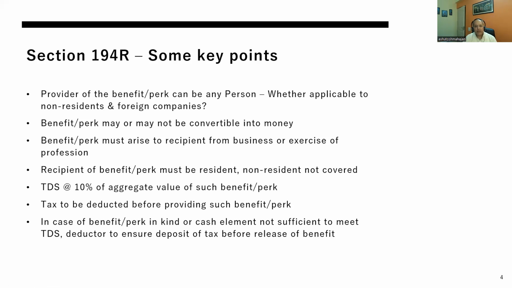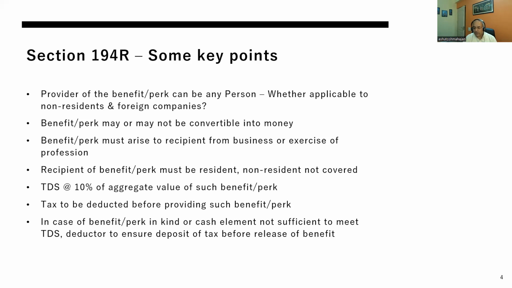So let's look at section 194R itself. The basic provisions, we have just put here in very simplified language. 194R says that there is a provider of benefits, and the provider can be any person. All of us know that any person is a much wider term, and apparently it can include non-residents and foreign companies.